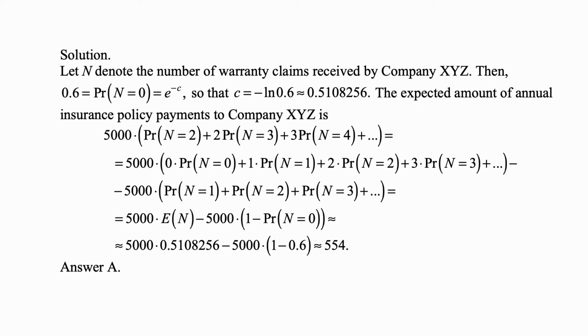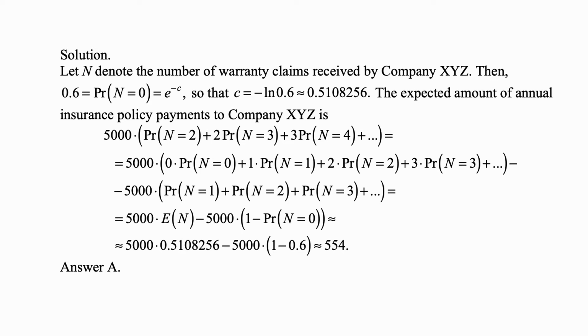And we're looking for the expected amount of annual insurance policy payments to company XYZ. Well, that's equal to 5,000 times, 5,000 is a payment amount for each claim, but the payments are made only for the number of claims exceeding 1. So when there are 2 claims, there's 1 payment. So we multiply by probability that n is 2. When there are 3 claims, 2 payments are made, so plus 2 times probability that n is 3. When there are 4, 3 payments are made, so plus 3 times probability that n is 4, and so on.